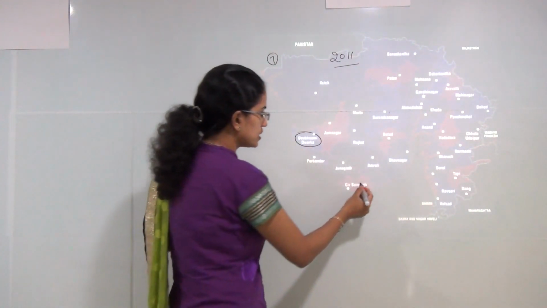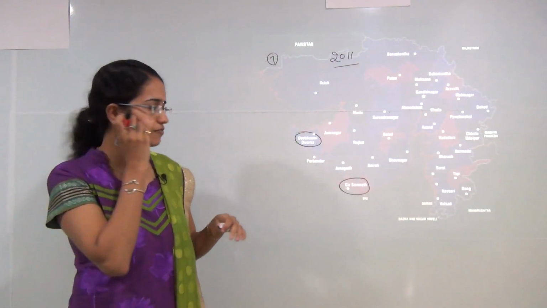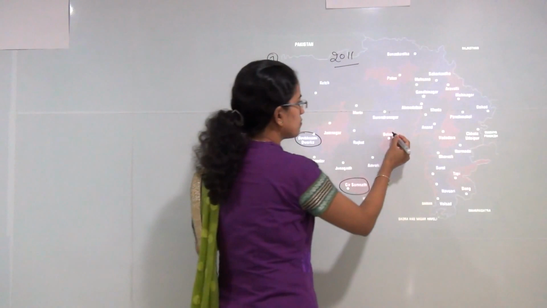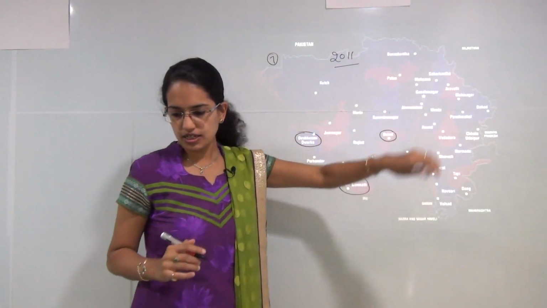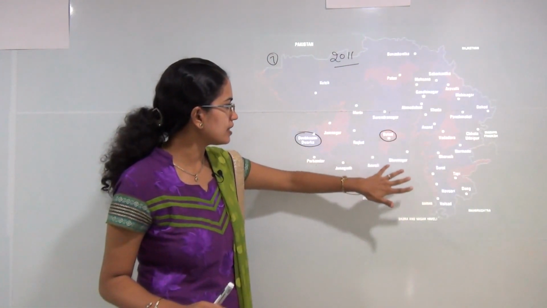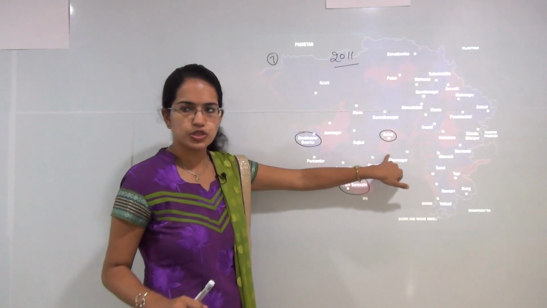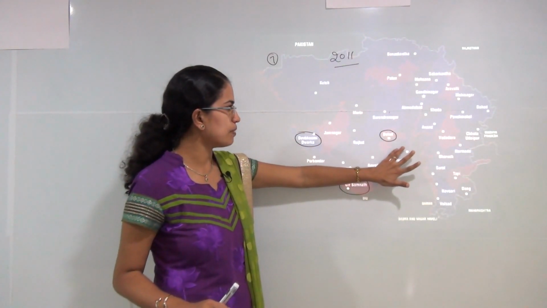Then you have Gir Somnath. That's another district being formed, separated from Junagadh. Then you have Botad that has been formed from parts of Surendranagar, Ahmedabad and Bhavnagar, close to Surendranagar. So it has been formed from the sections of Ahmedabad as well as Bhavnagar.